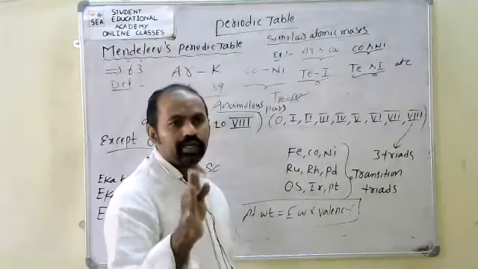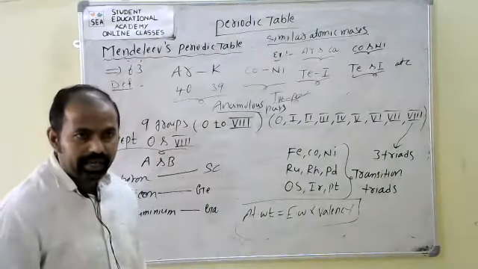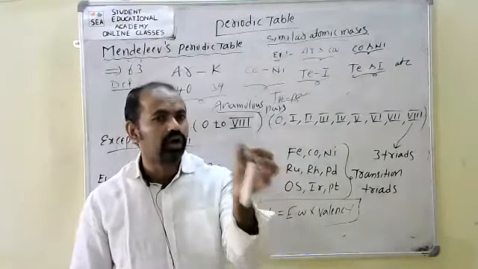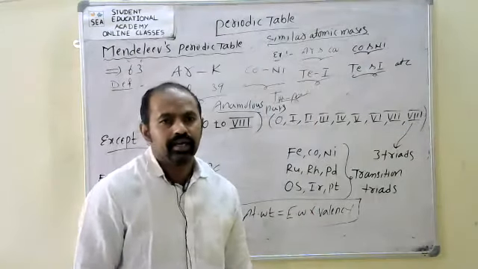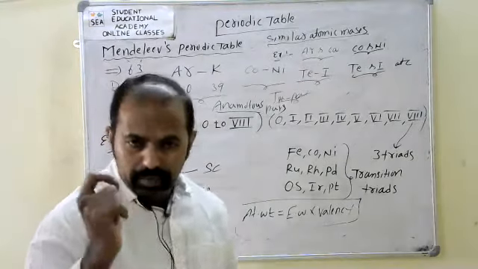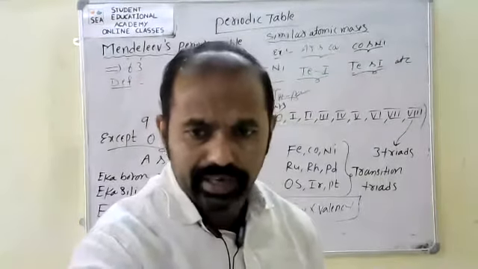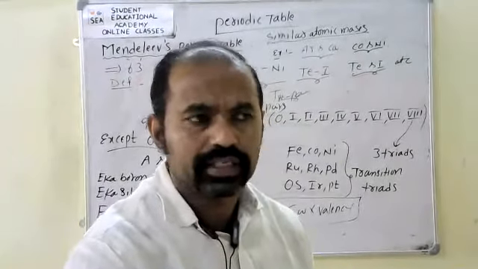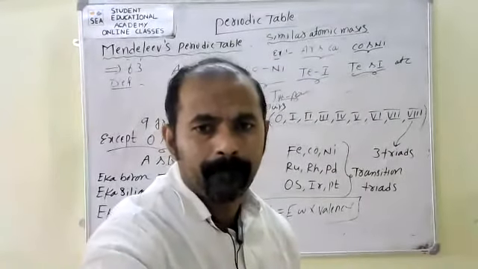According to the modern periodic table, elements are arranged in increasing order of atomic numbers. That is the modern periodic table. Okay, that classification. Now here it is clear up to Mendeleev's periodic table. Yes, sir.